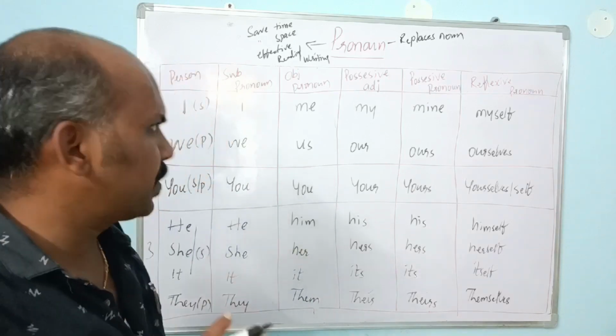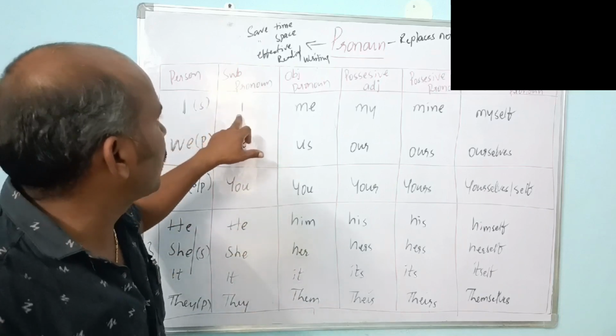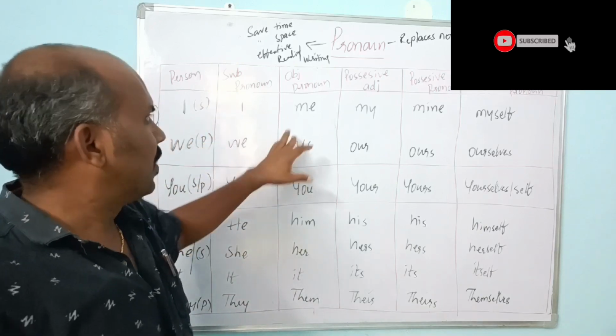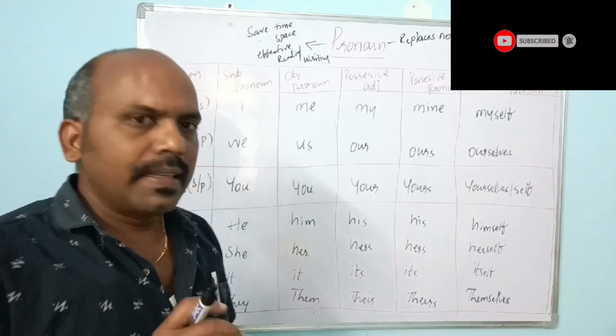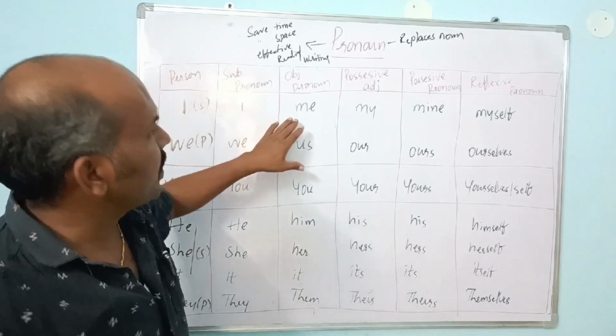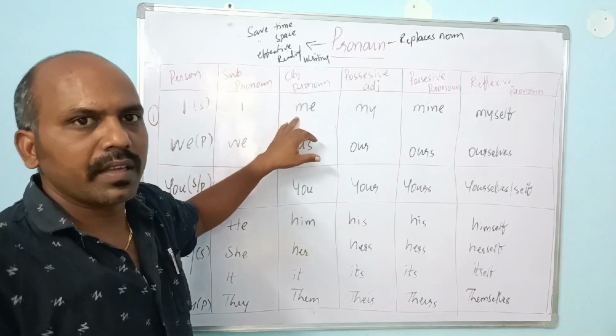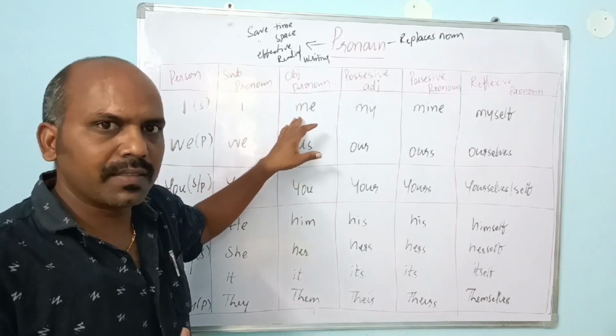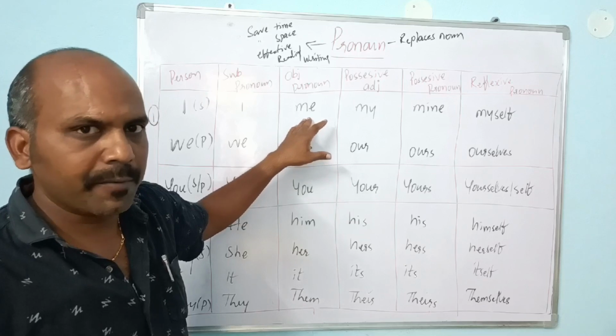So I is used at the start of the sentence, so it is called a subjective pronoun, right? Me: he gave me a pen. I in another form is used as an objective pronoun. If I is used in the objective place, I changes into me.